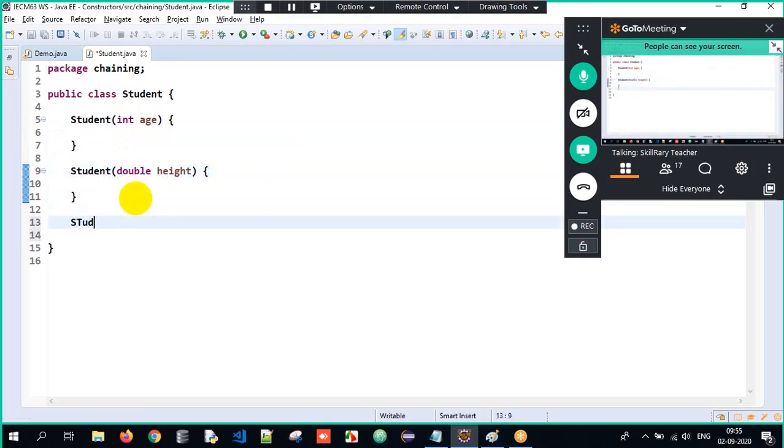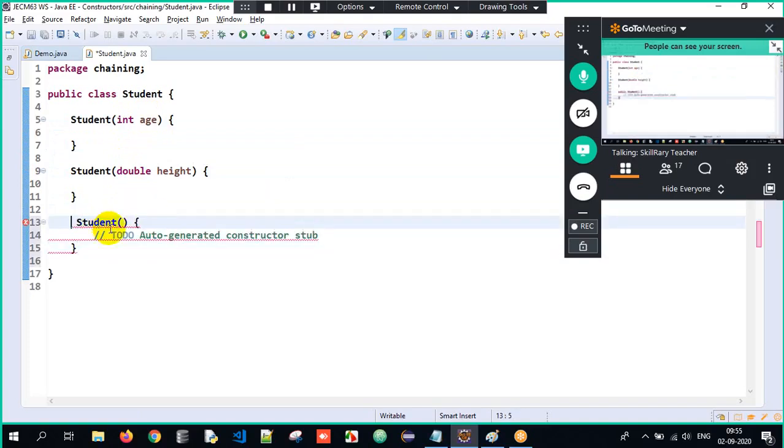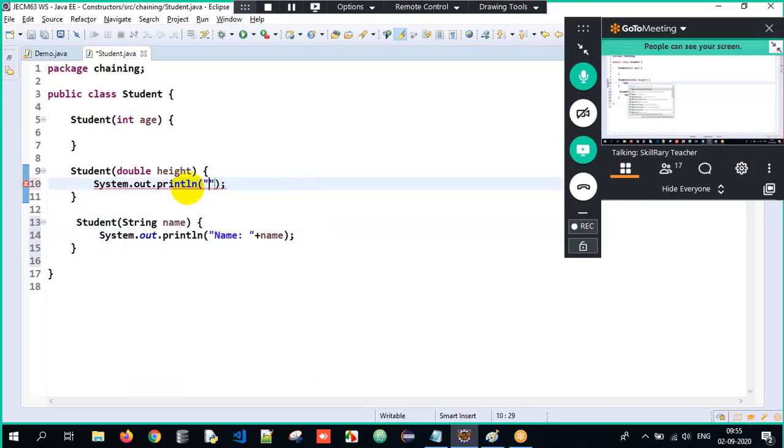Now here I will write Student. I'll remove this public. Here I'll write String name. Now you have to predict the output. So I'll just write it as name. Name will be printed. Here height.